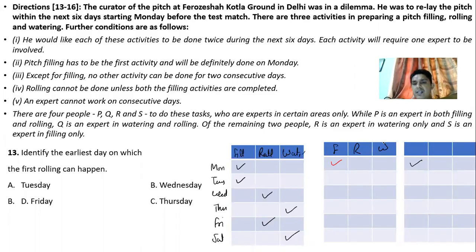What I do, I do watering here, because he is saying that rolling cannot be done unless both the filling activities are completed. That means, take this: suppose first filling is on Monday, second filling can be done on Tuesday, right? Watering can be done on Wednesday. Then rolling can be done on Thursday. Thereafter watering can be done on Friday, and thereafter rolling on Saturday.